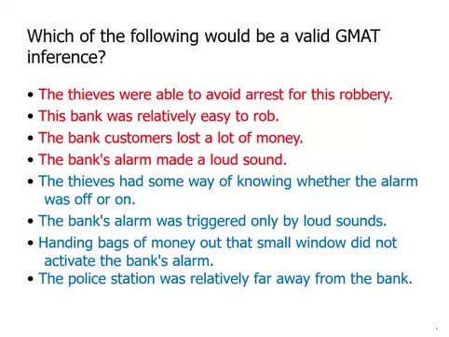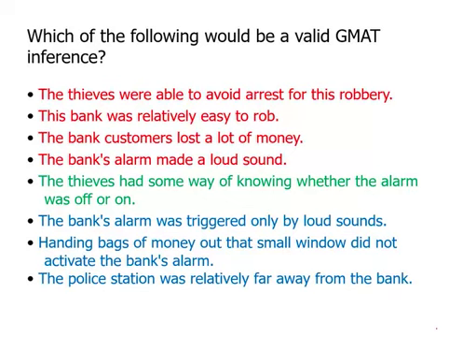The thieves had some way of knowing whether the alarm was on or off. Okay, now this one has to be true, because the thieves left as soon as the alarm went on. Because they changed their plan and left, they must have realized that the alarm had been set off. And so they had to have some way. Now, we don't know whether it was a sound or a light or some kind of electronic signal. We don't know what it was, but somehow they had a way of knowing that the alarm came on. And so they knew this, and so that's something we can infer.